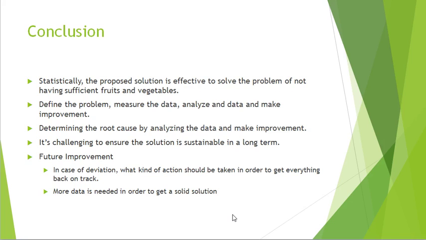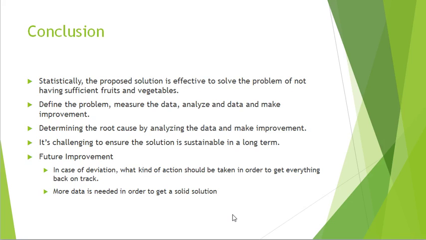And we analyzed the data to come out with the root cause and why the trend is like this, and also based on the root cause, we came out with the solution to make improvement to the problem.